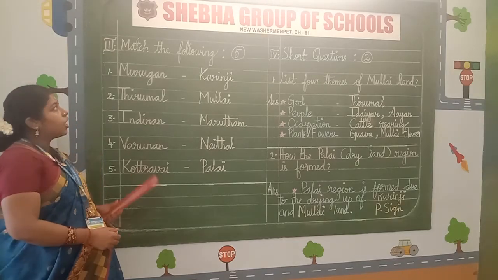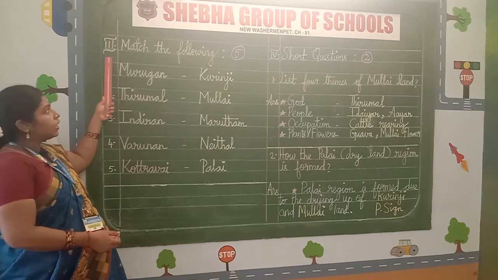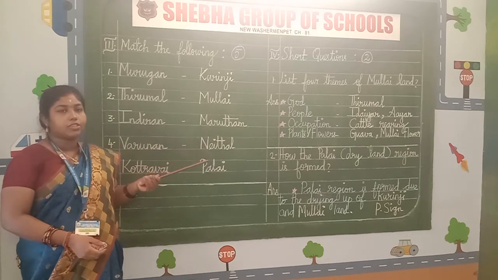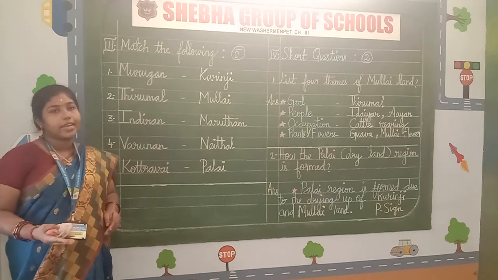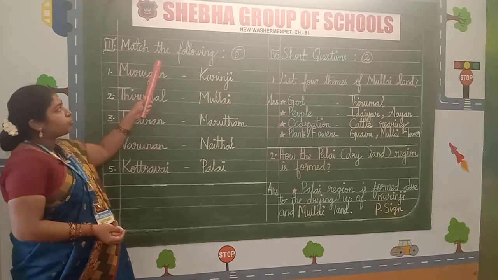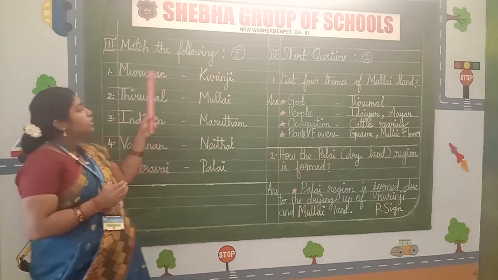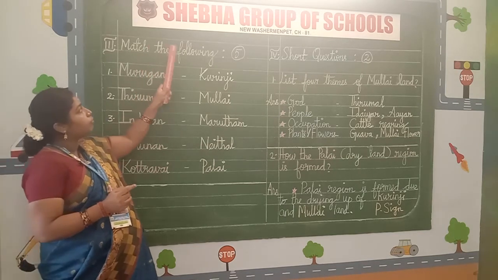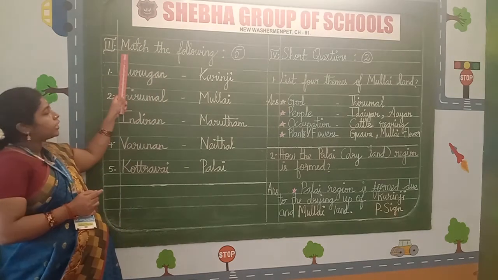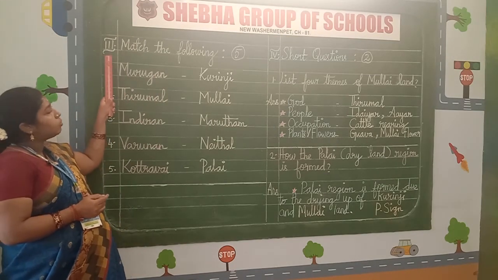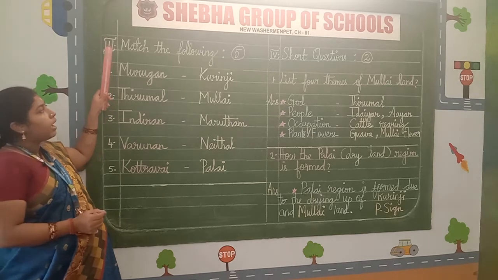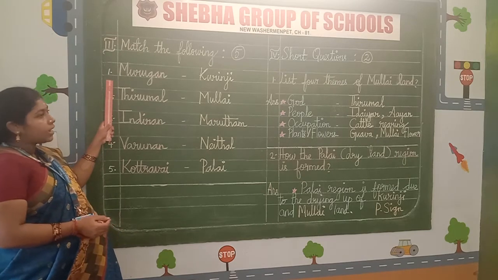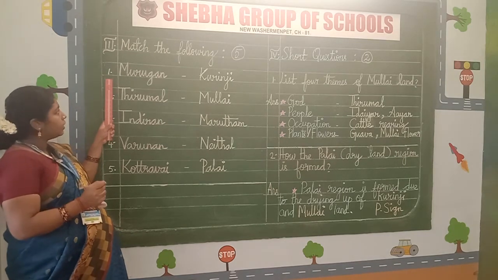Dear children, now we are going to write the third Roman letter. Match the following. If you have a space before the second Roman letter, children, you may continue, otherwise take a fresh page. So match the following. We are going to write 5 numbers. So after writing the heading by using a blue stick pen, give a finger gap and write. The first letter should be in capital and the third Roman letter should be mentioned in the margin. After writing the heading, you have to give a line space. Start writing the serial number 1 in the margin.